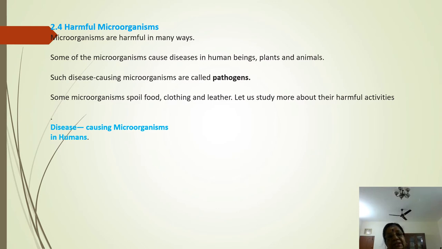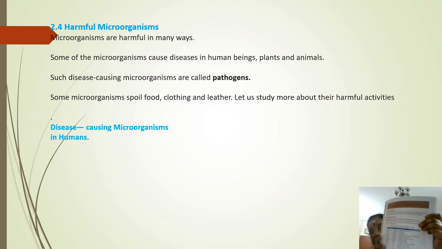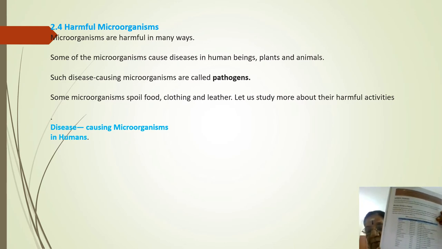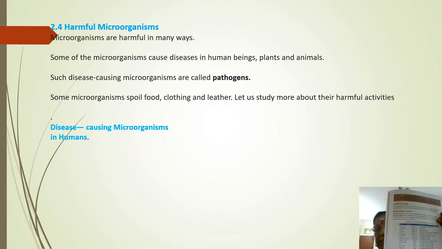Now we will see the harmful activities of microbes. In the picture there is one table, I hope you can see it clearly. This table shows how diseases are caused by bacteria, viruses and fungi.